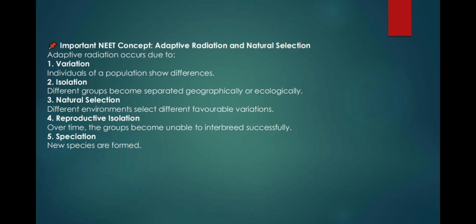Important NEET concept: adaptive radiation and natural selection. Adaptive radiation occurs due to: 1. Variation. Individuals of a population show differences. 2. Isolation. Different groups become separated geographically or ecologically. 3. Natural selection. Different environments select different favorable variations. 4. Reproductive isolation. Over time, the groups become unable to interbreed successfully. 5. Speciation. New species are formed.